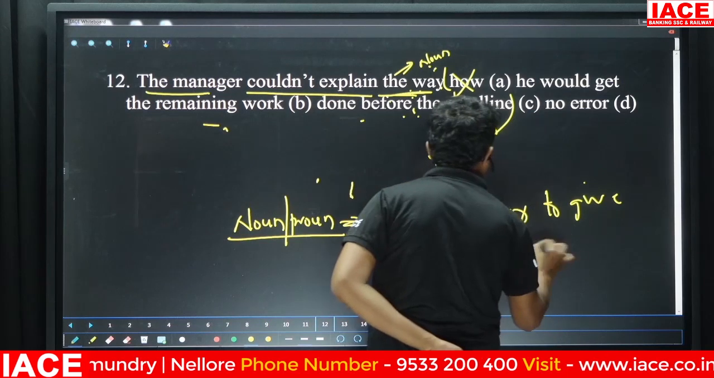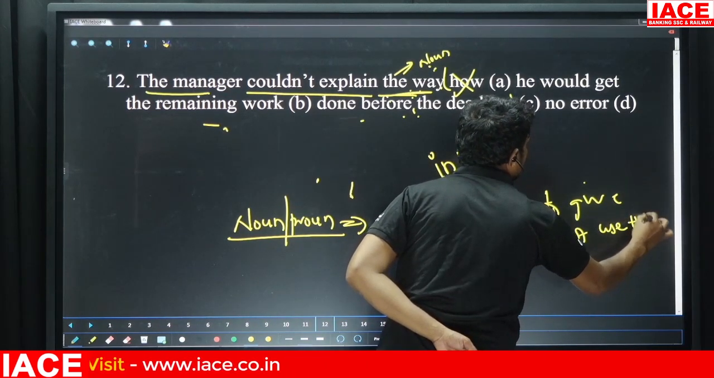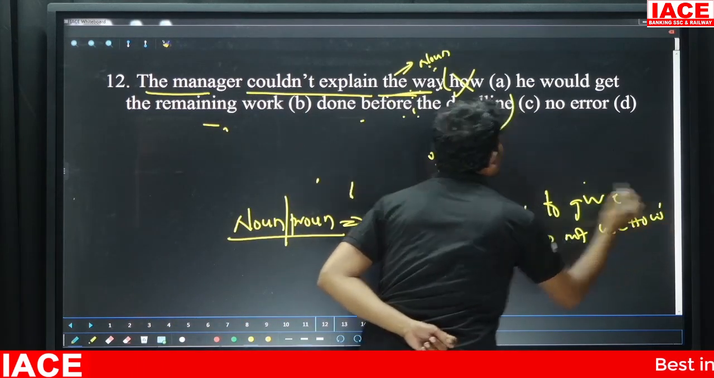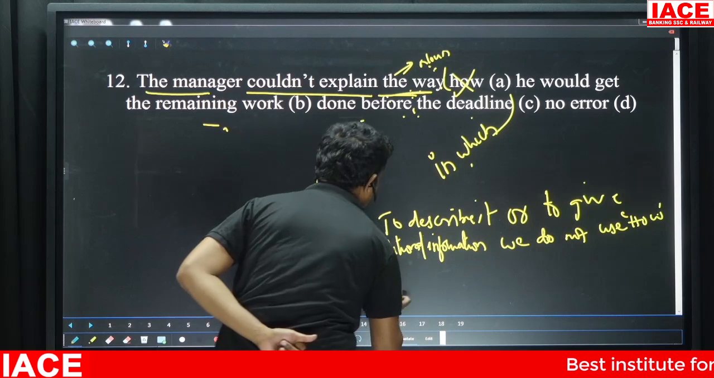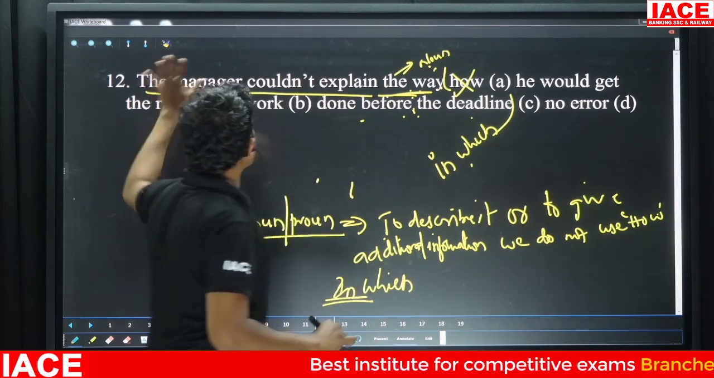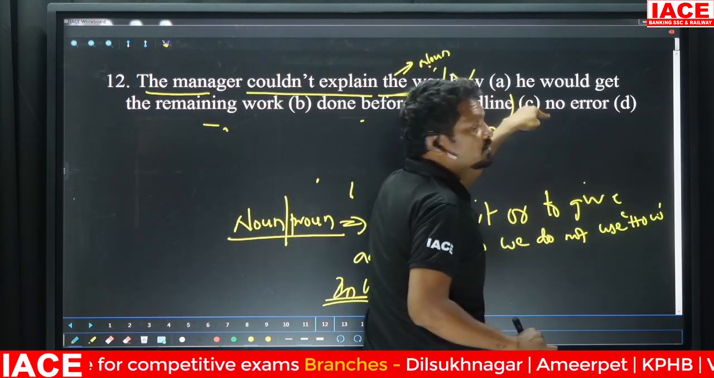We do not use how. We do not use what? How. We can use what? Which, here, of course, preceded by what? Preposition, right? So now the answer would be: the manager could not explain the way in which he would get.